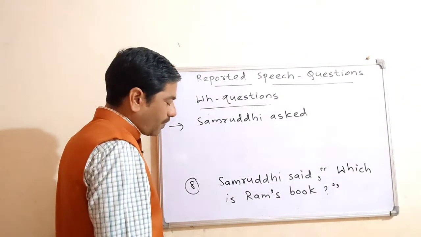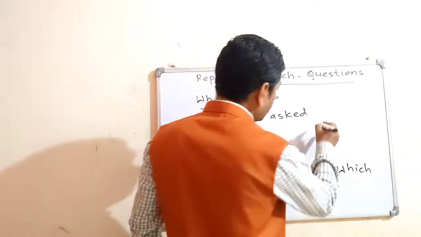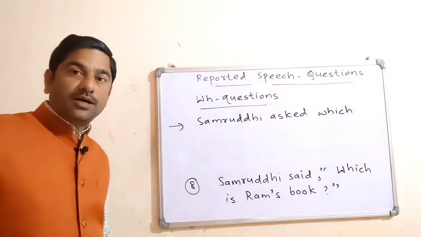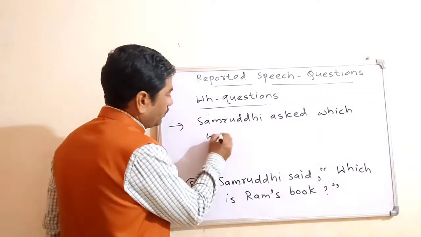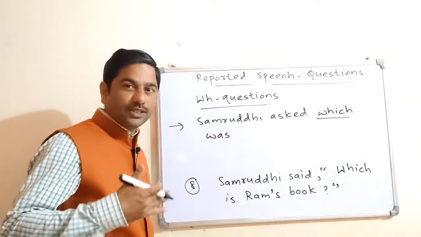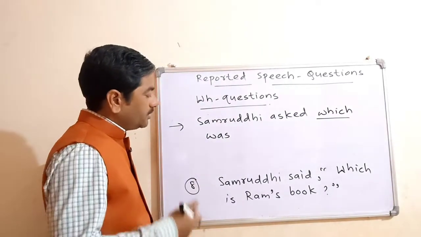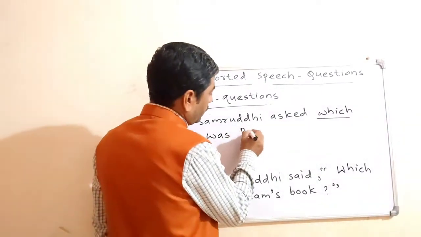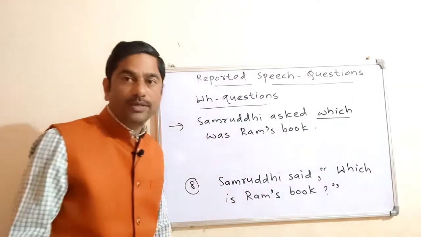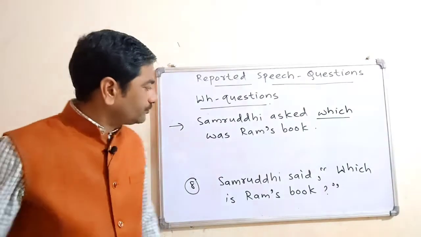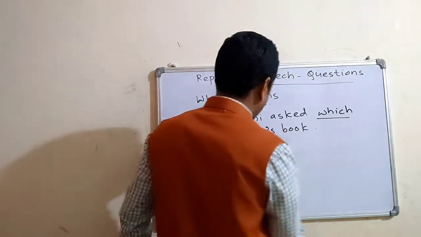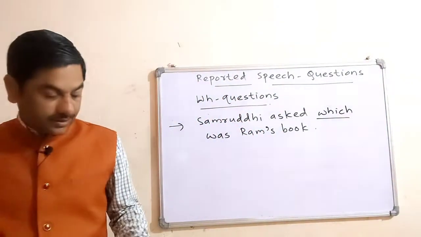So here also, which was Ram's book? This will be the answer. Okay, which here is doing the function of subject, so there is no need to change the order. Samruddhi asked which was Ram's book? And there will be a full stop. We are just changing is into was. Now the next sentence.